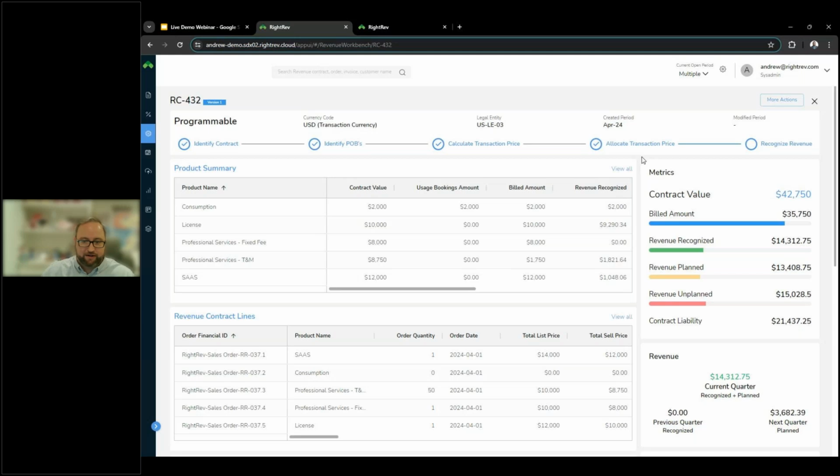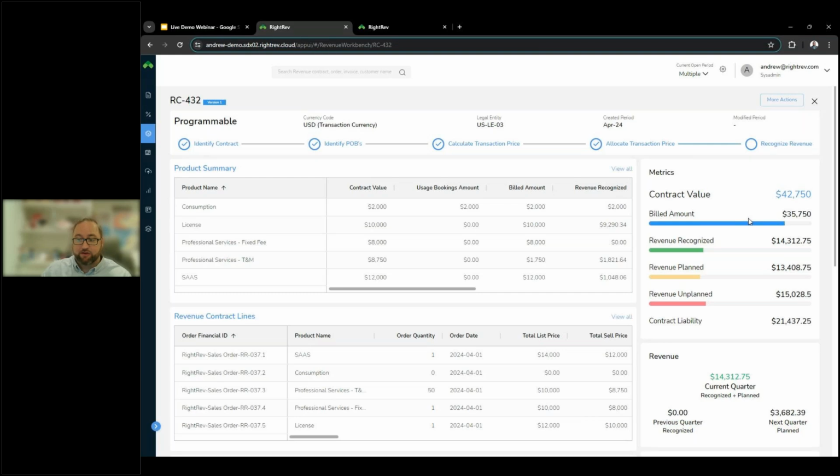and how that flows naturally into the revenue contract. On the right-hand side of our revenue contract, we house just some standard metrics. These are some core metrics that we like to refer to. So the first and foremost is the contract value. This is going to tie to the total sales price of the order or contract that we've ingested from upstream. So we are getting that information from our revenue contract lines, which I'll talk about here in a minute, but that is just going to give us a holistic view of what our contract value looks like to date.